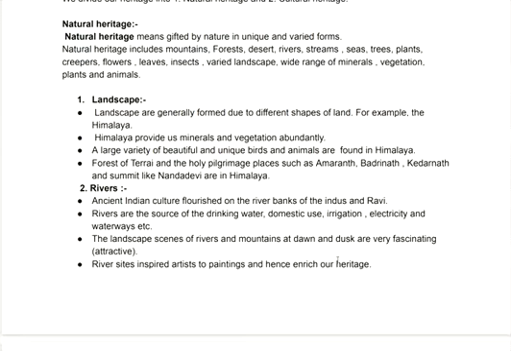Then you will find over here forest. Himalaya is the area where you will find the different types of forest and one of the famous forests जो है वो तेराई region है.